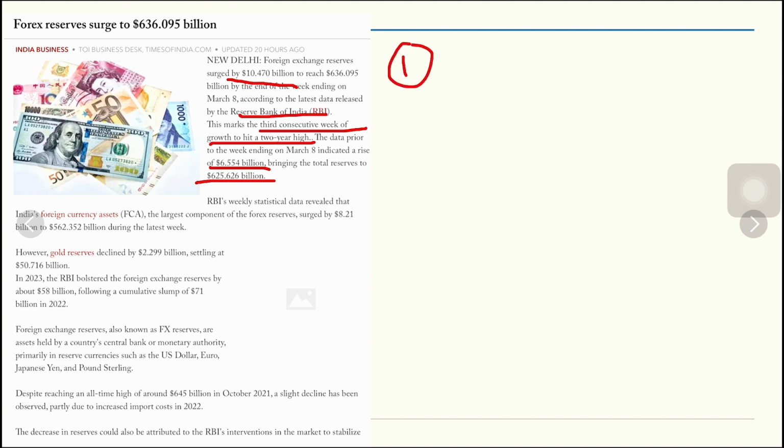You see how forex exchange reserves help a country. Number one, whenever we talk about the monetary authority, that is our RBI, these are assets held by the country's monetary authority, primarily in reserve currencies such as the US dollar, euro, Japanese yen and pound sterling. When they are at a comfortable level, they provide us import cover for a longer period of time. You must have seen in 1991 how India struggled, and it had to send its gold actually to get some forex reserves. That time we were left with merely 7 or 8 days of import cover, but right now the import cover that we have is close to 3 months.